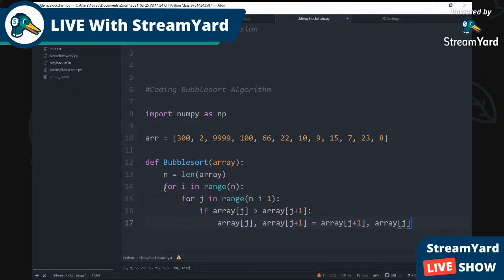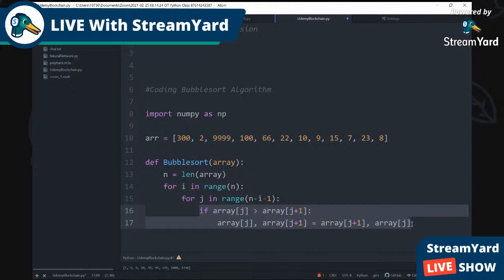Then for i in range of n, so we're iterating through the length of the list. Then for j in range of n minus i minus 1. So we created something that lets us go to each item one by one, and then we create something that